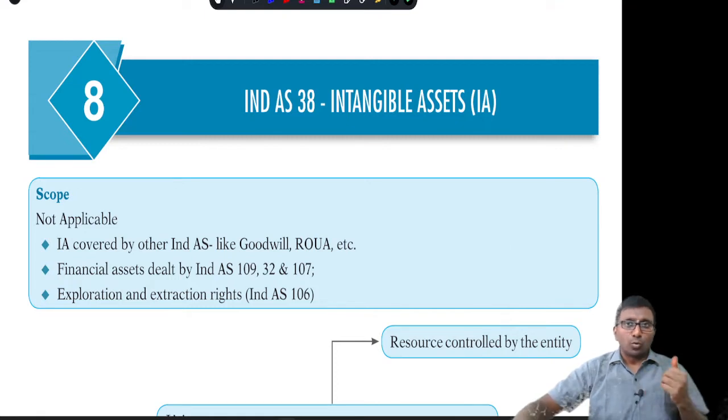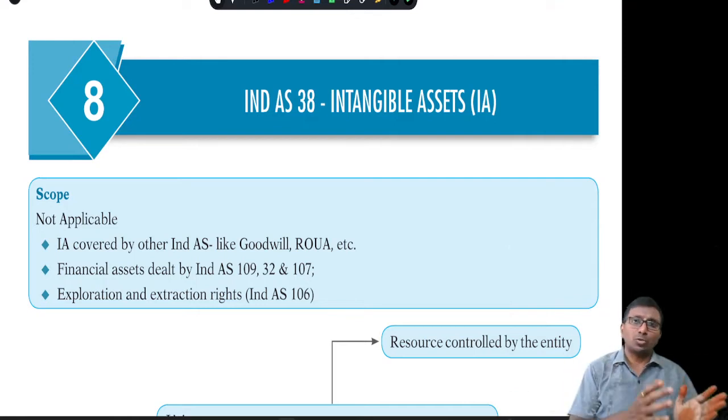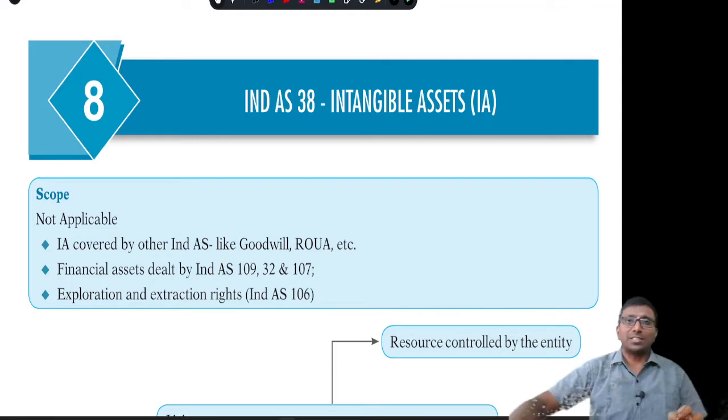Like that, ROUA, the right of use asset, is dealt with by Ind AS 116. If it is dealt with by another standard, then you are supposed to refer to the respective standard. And it is not applicable for financial assets, which are dealt with by Ind AS 109, and exploration and mineral rights; that also is obviously not applicable. You need to refer to either Ind AS 106 or industry standards.